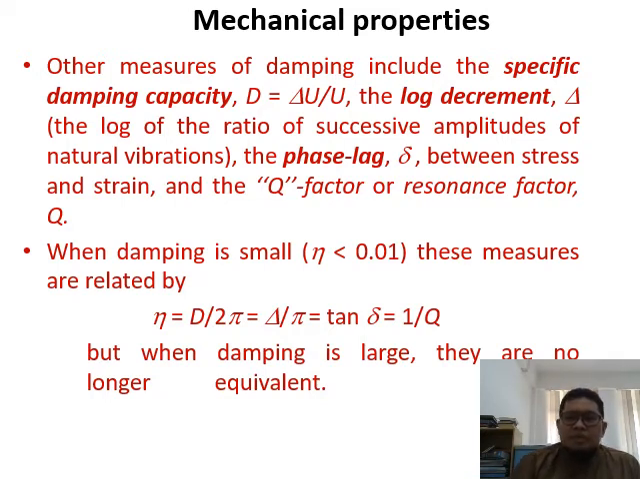When damping is small, eta less than 0.01, these measures are related by eta, which is equivalent to D, the specific damping capacity, divided by 2 pi, or you can say delta divided by pi, or tangent delta as 1 over Q. But when damping is large, they are no longer equivalent.